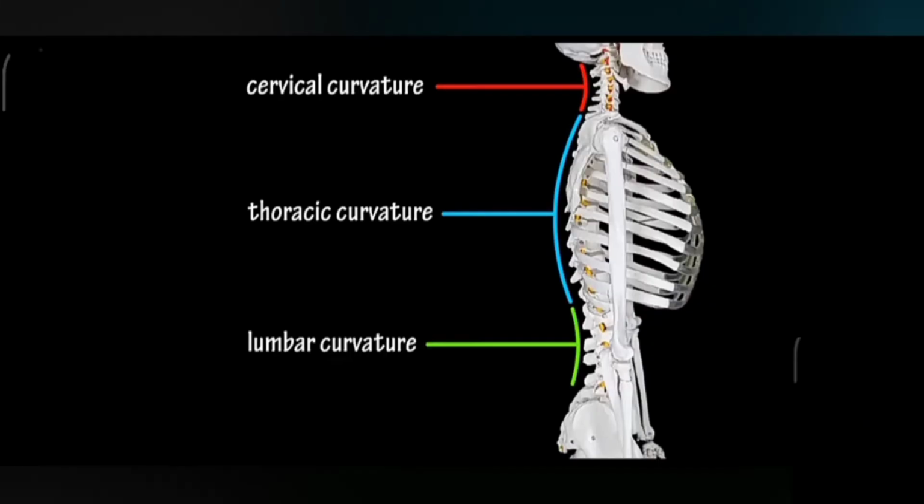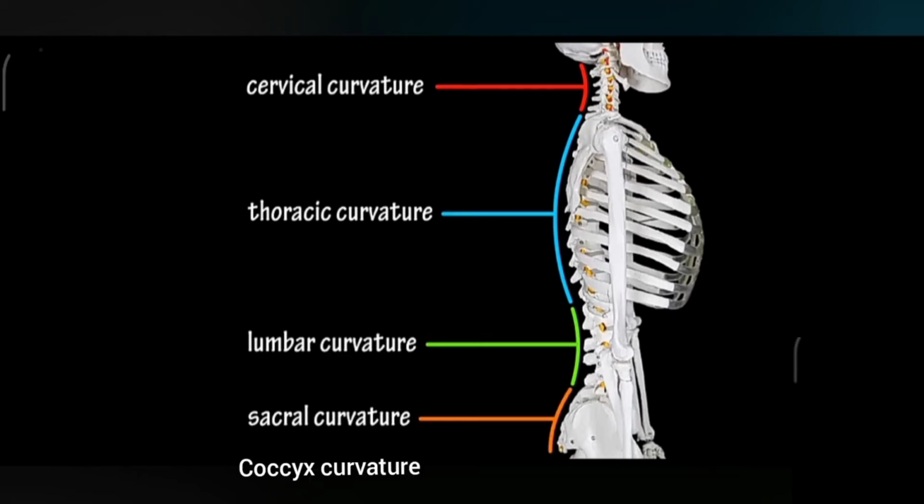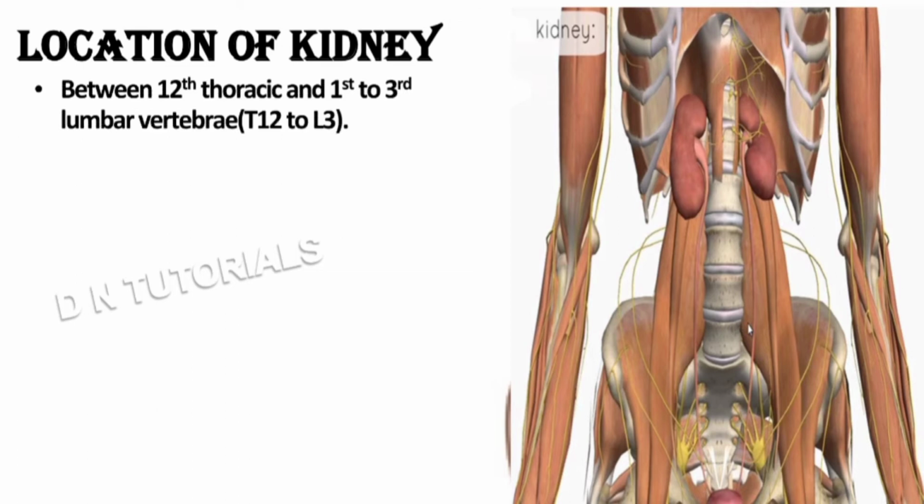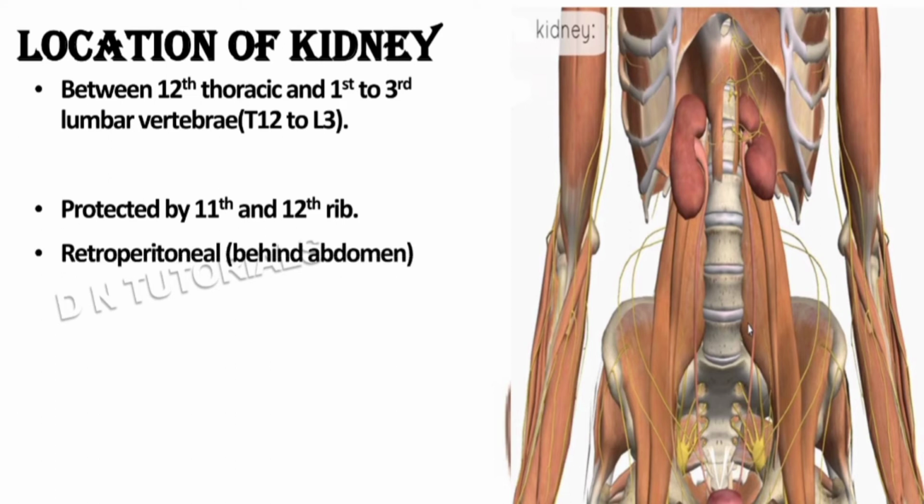If you remember, the entire vertebral column is divided into 5 regions: cervical, thoracic, lumbar, sacral and coccyx. Your kidneys are located in the upper region of the abdominal cavity, just above the waistline, protected by the rib cage. They lie between the 12th thoracic and the 3rd lumbar vertebra, that means between T12 to L3. The exact location of the kidney is the retroperitoneum, which means behind the abdominal cavity.